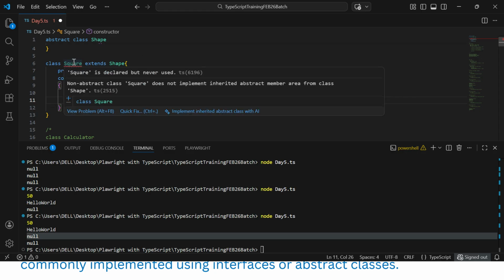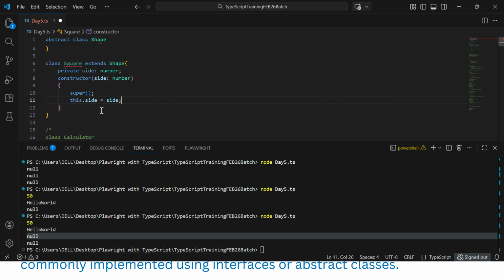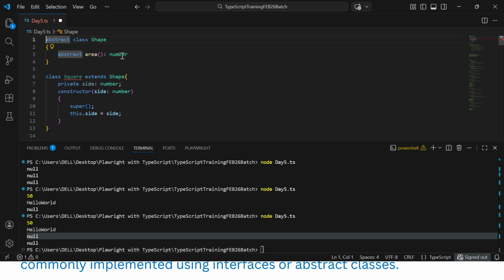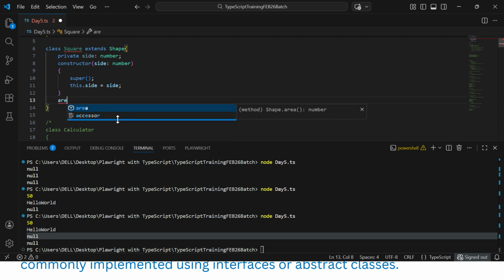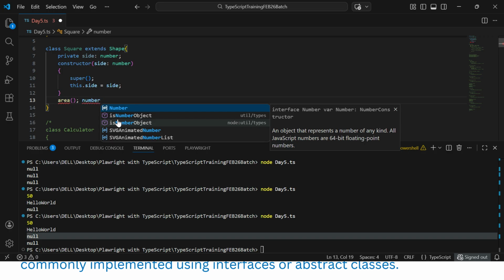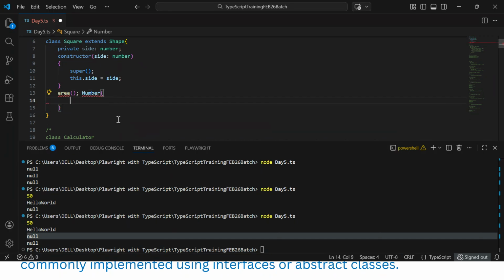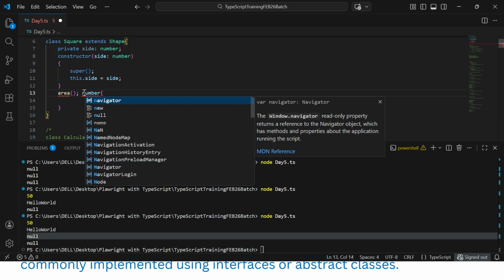An error is showing that Square is declared but not used. There is no need to worry about this kind of error. Now, whatever area method we have created, this abstract method, we will try to define it. So area, colon number, we'll redefine it. It will calculate the square area. Number will be in lowercase n.